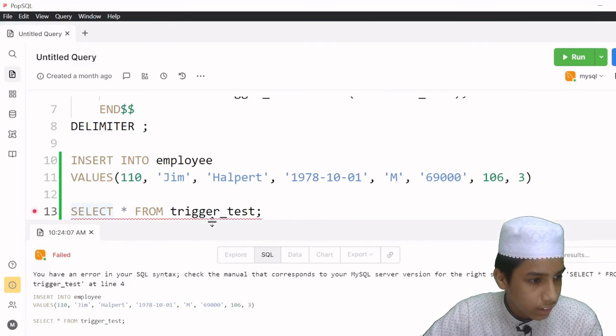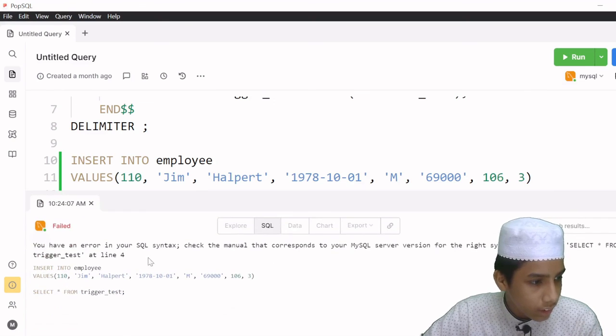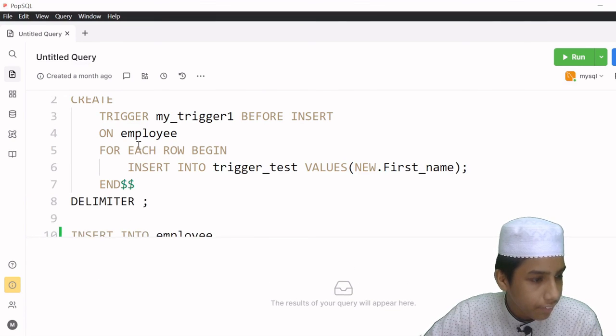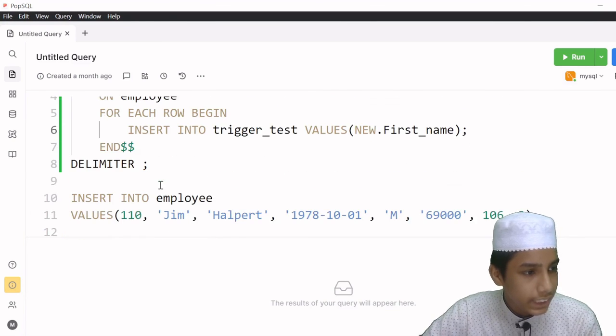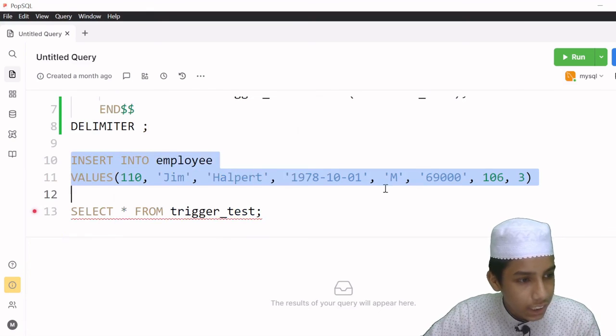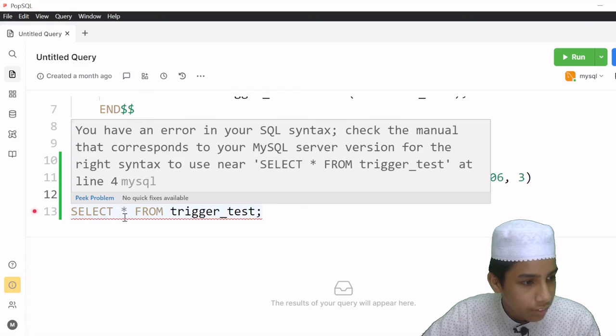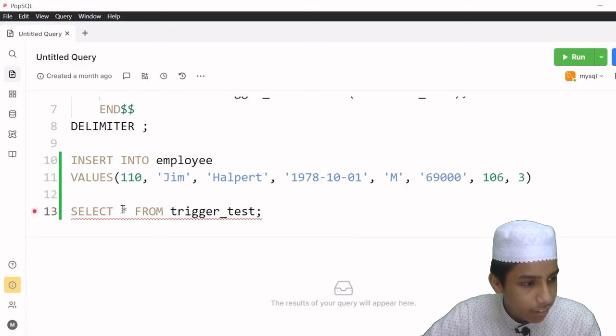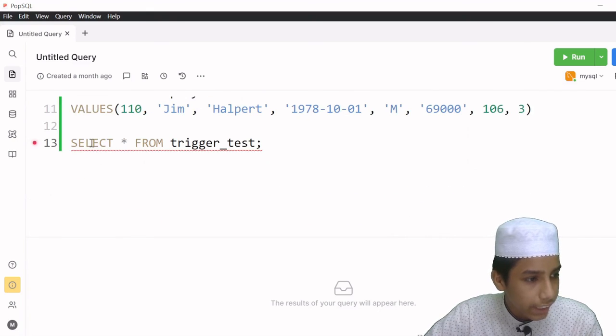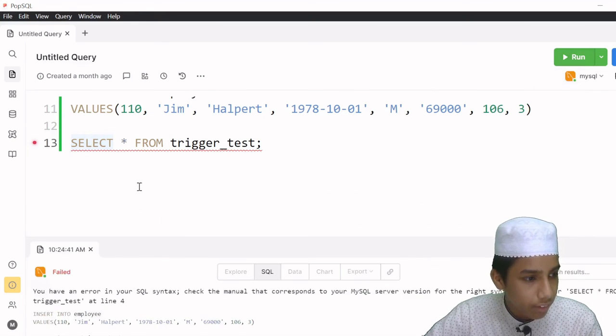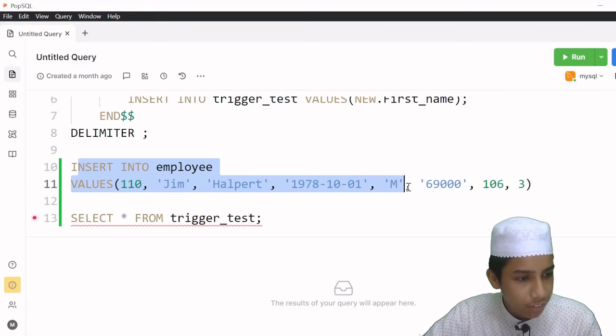As you can see here, it's showing I have an error in the select from number 49. The mistake that I have done here is that I have inserted this first. So for that, I think I have to select asterisk from the trigger test, right? Let's do one more time. Okay, so we'll be deleting this later on.